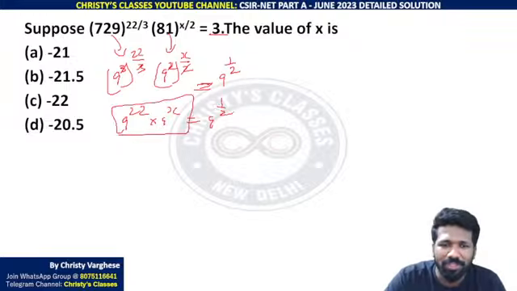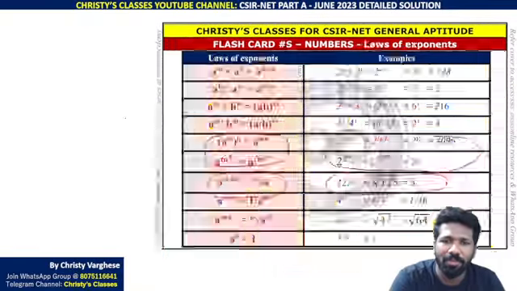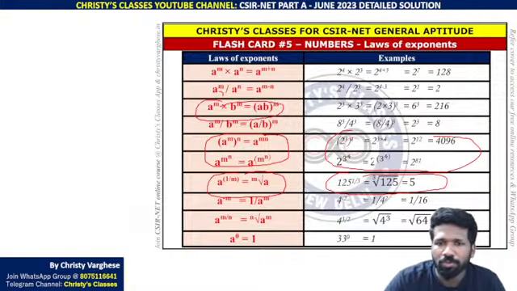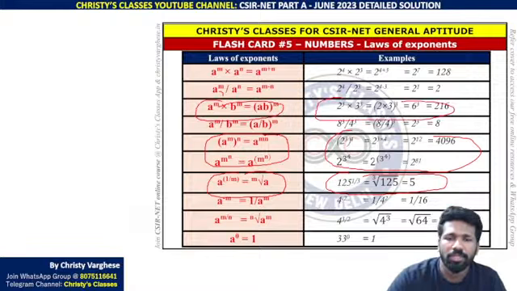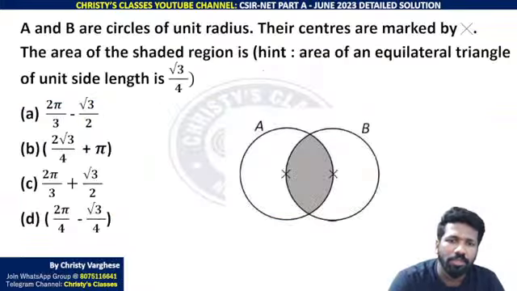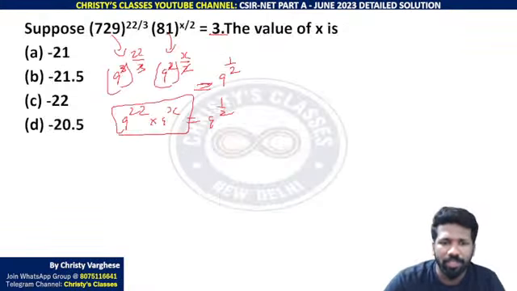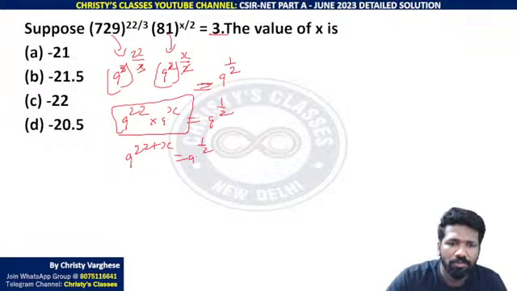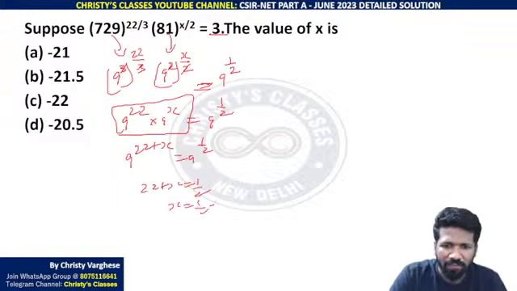अभी ये a रेज टू x into a रेज टू y, मल्टीप्लिकेशन रूल. a रेज टू x into a रेज टू y is a रेज टू x plus y. Sorry, not this one, this one. A raised to x into a raised to y is a raised to x plus y. That is, here you can say it is 9 raised to 22 plus x equal to 9 raised to half. 22 plus x is equal to half. X equal to half minus 22. Half minus 22, don't take LCM or anything.